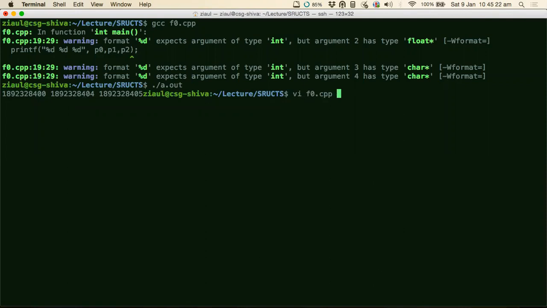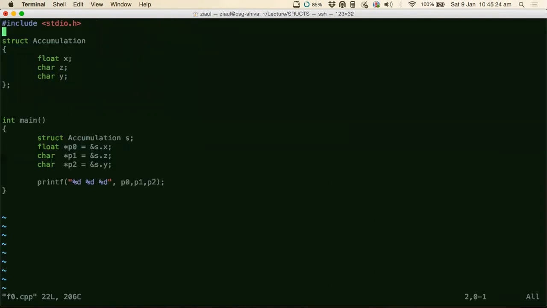Let's see what the padding looks like and what is stored there. How can I find out what is there in the padding? Add 1 or 2 to the last address, I guess. Exactly. P2 plus 1. P2 is the address of this last character, isn't it? So if I say plus 1, I will go to the first padding. Let's see what is located there, and whether you are allowed to access that memory.